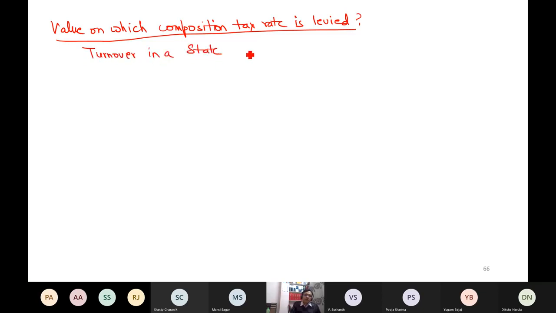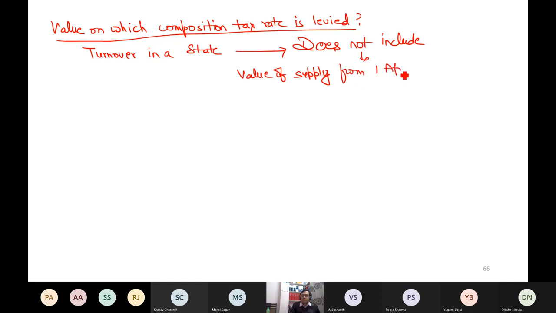And do remember that turnover in a state does not include the value of supply starting from 1st April of the financial year, whichever is your current financial year, till the date when the person is liable for registration.